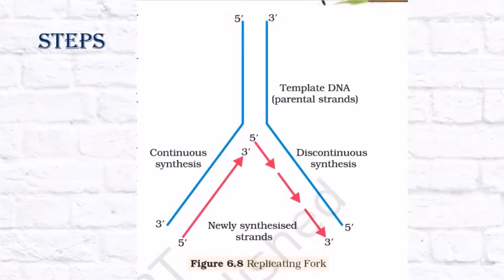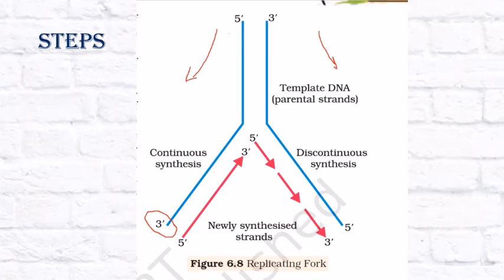Now these are the two anti-parallel strands, one running in 5' to 3' direction and the other running in 3' to 5' direction. Our enzyme also has to move in this direction only, that is 5' to 3'. So as the DNA opens up, the replication fork is formed. The DNA polymerase moves with it on this strand. Since it has to synthesize in 5' to 3' direction, it will look for the 3' end of the parent strand so that it can bind there, and from there the synthesis of the new strand will start.